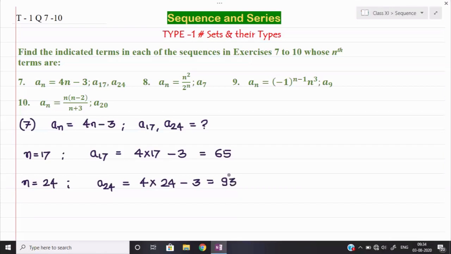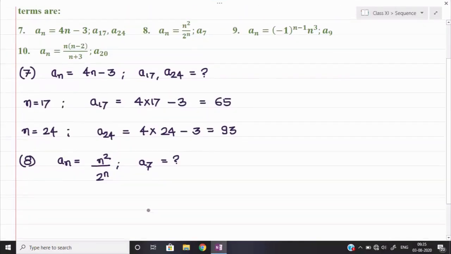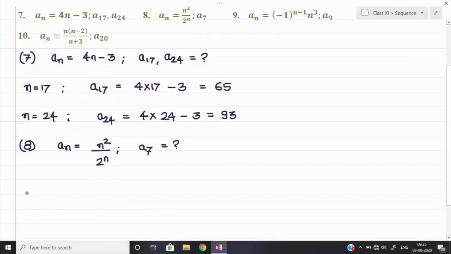Part number 8 shall we see, because all parts are similar only. Okay, so we can see part number 8. In the 8th part, what they are giving us: an is equal to n square upon 2 to the power n. And what they are asking is the value of a7. So let us find the value of a7 here. First of all we shall put the value of n is equal to 7.